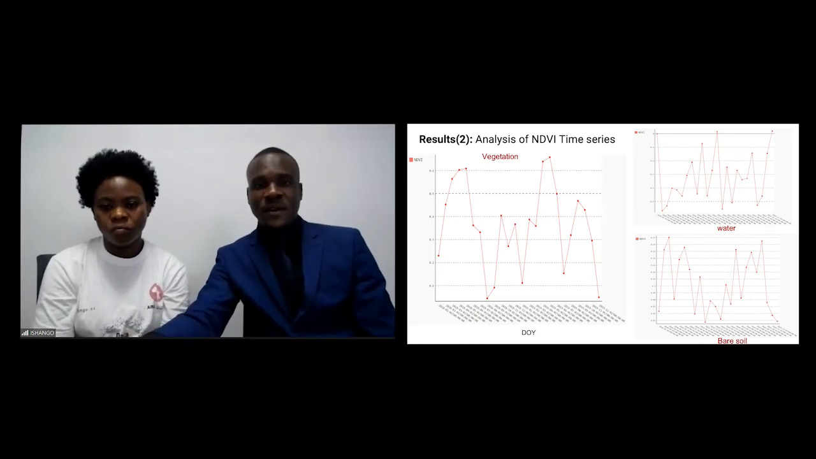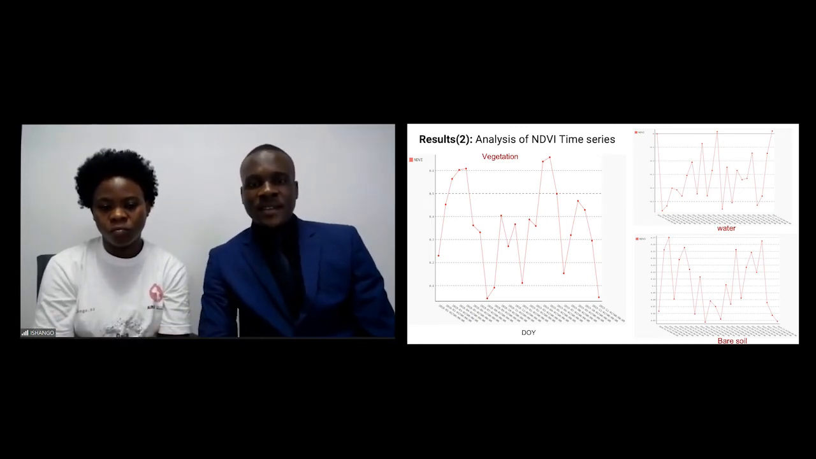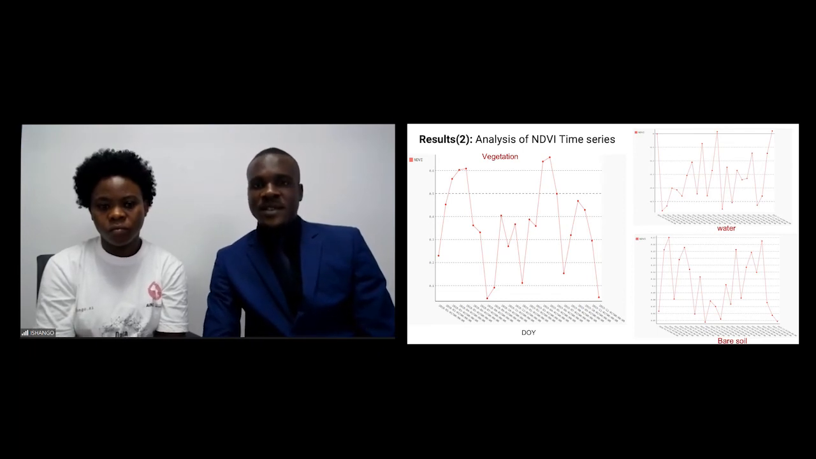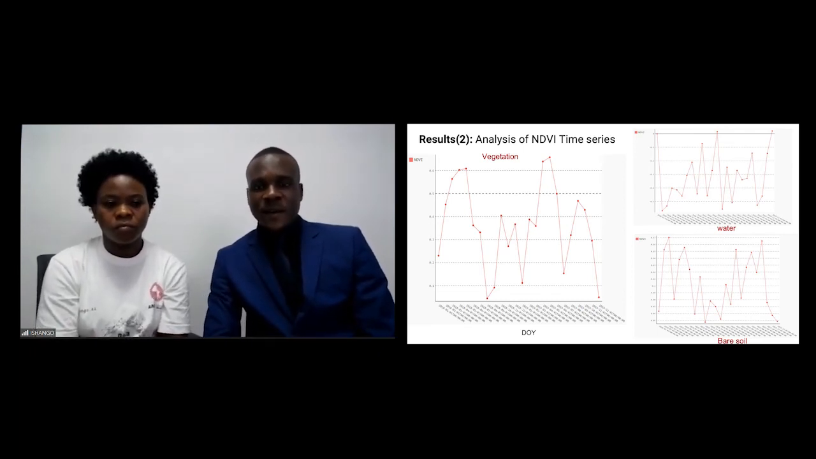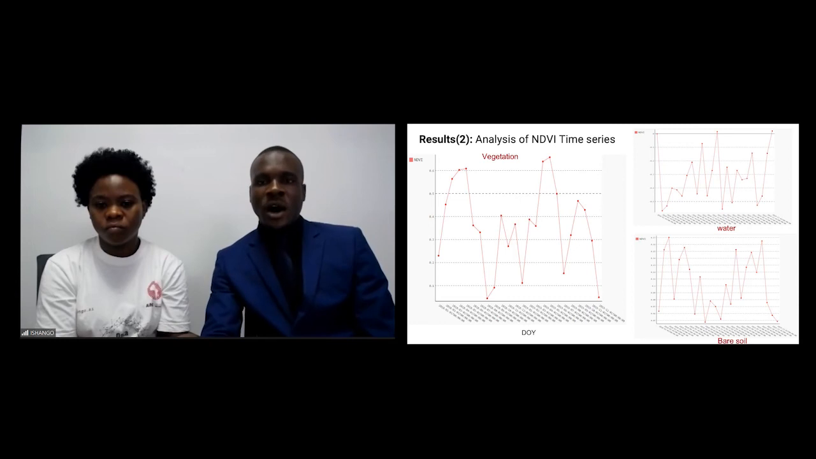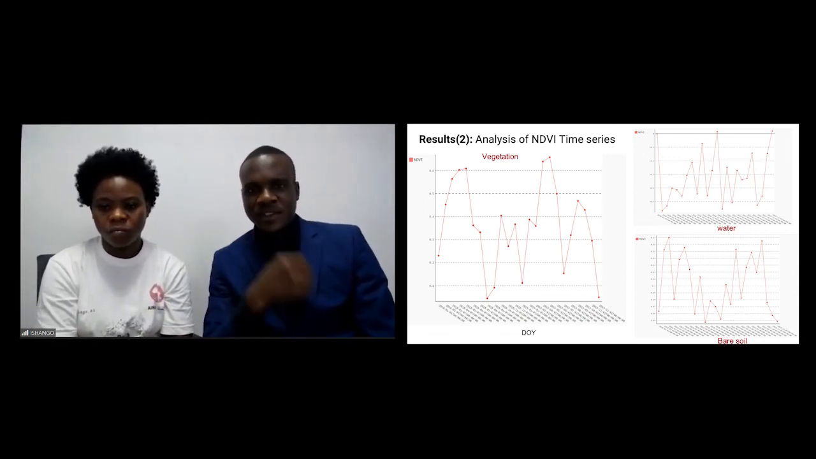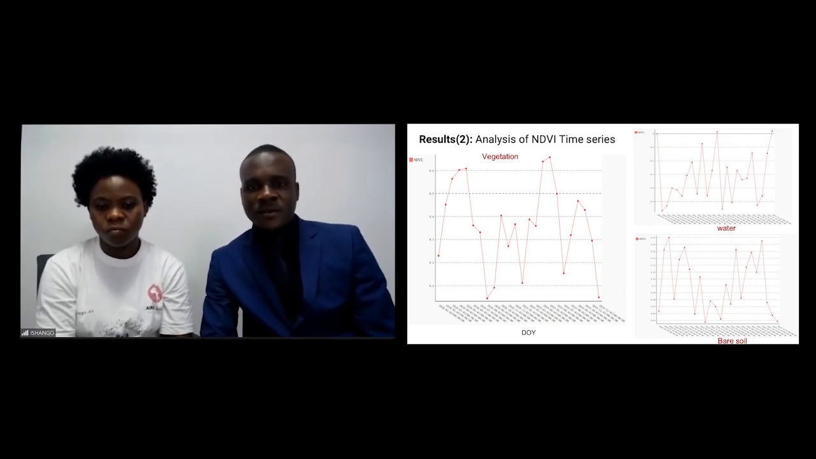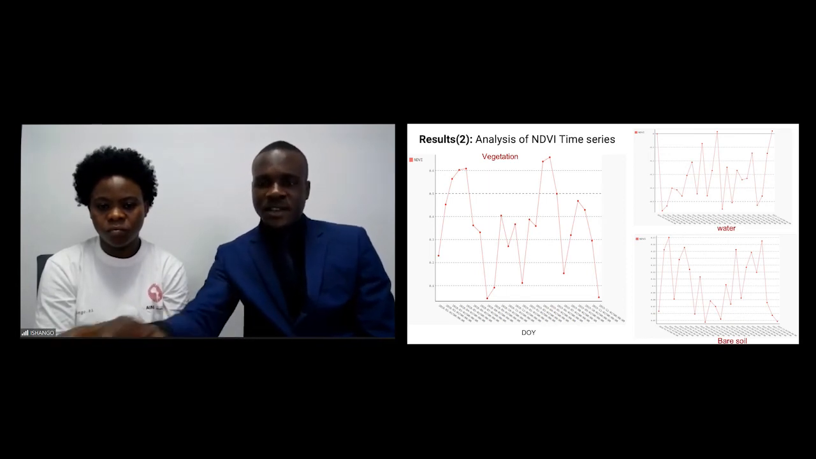We now look at the NDVI time series for water, which is negative, and it matches what we expected because there is no vegetation on water. However, sometimes it goes above zero because we have some algae that are able to grow on top of water. And then we look at the third class, which is bare soil. The NDVI values vary in the range 0.0 to 0.1 and don't go above 0.1, which matches the NDVI values for bare soil.